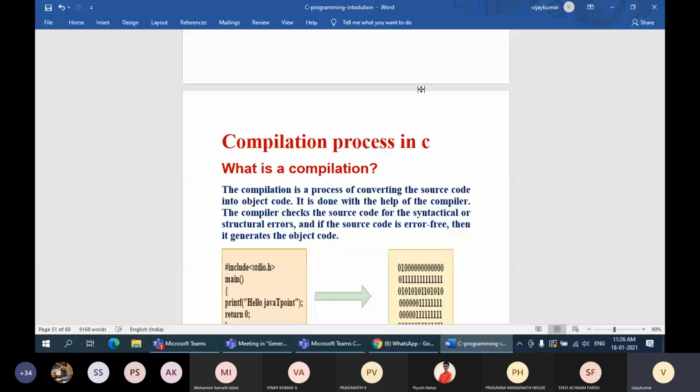One file is called the source file, another is called the object file, and another is called the executable file. A file with the extension exe is called an executable file. Okay? Am I clear, guys? Or else I have to explain once again.